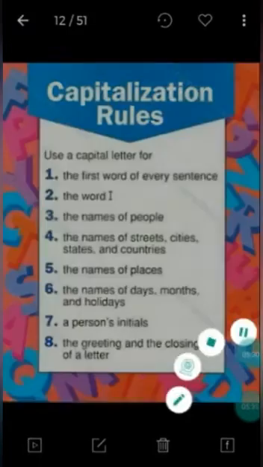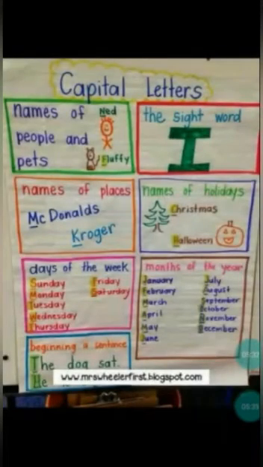Next, if you remember these, children, we have already seen this page for proper nouns. So for the names of people, the first letter will be written in capital letter. It can be names of people and animals also, children.